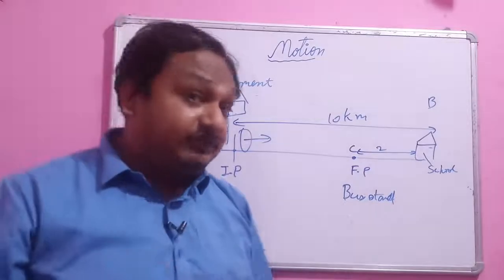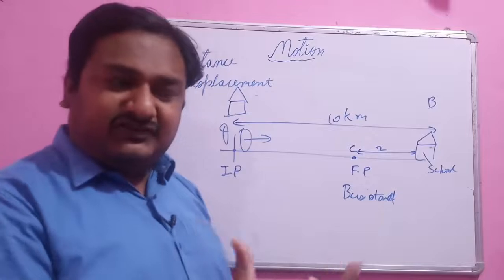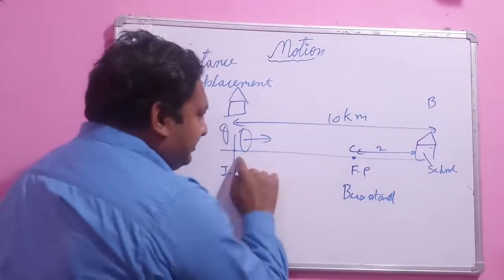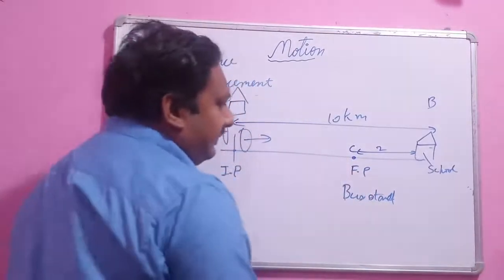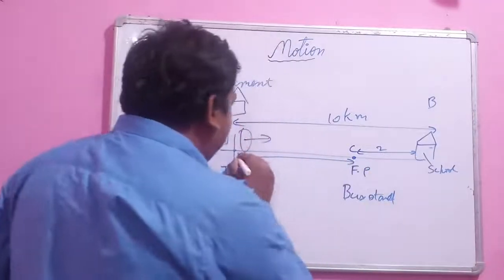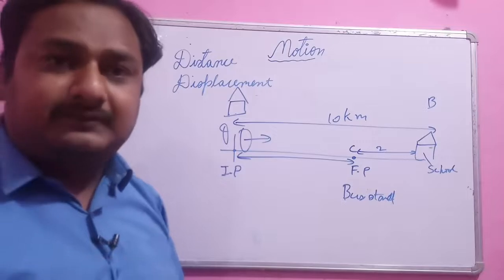But what about the displacement? Displacement, as I have said, is the distance between the initial and final position. So here we are concerned about this distance, because displacement is heavily dependent on the initial and final position of an object.